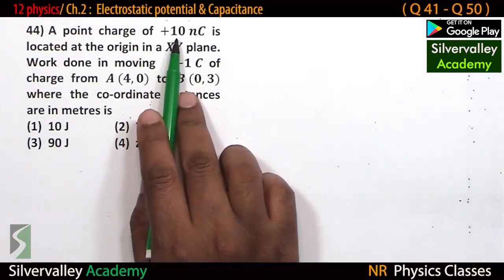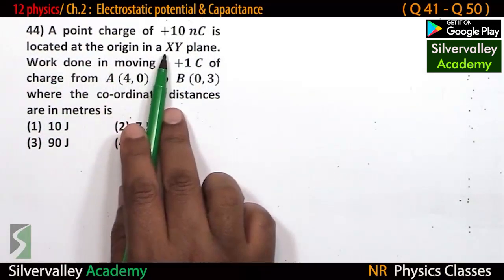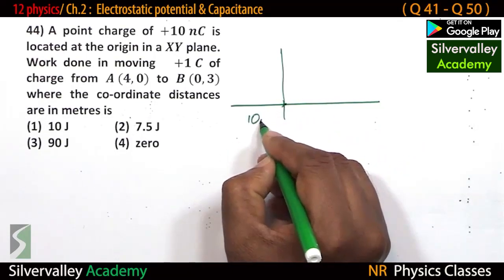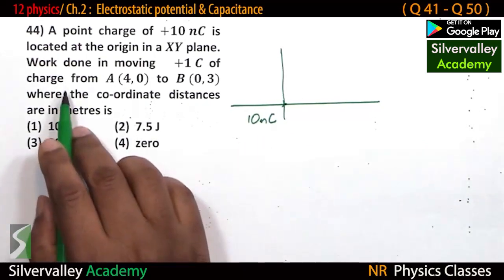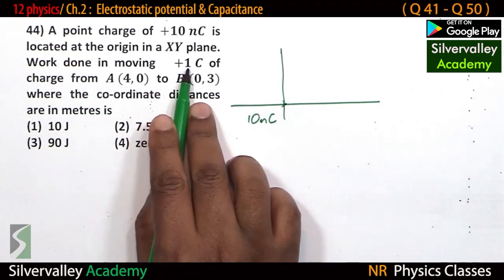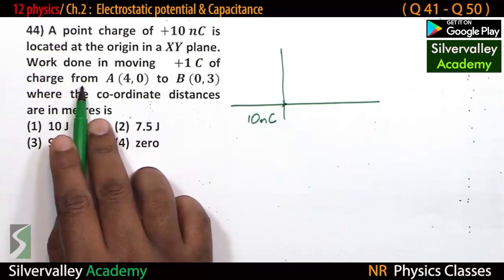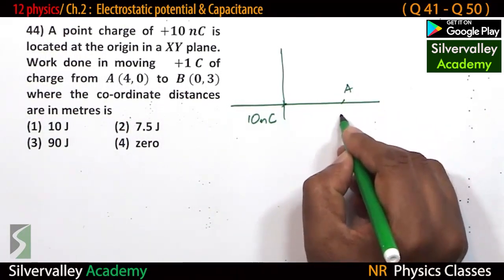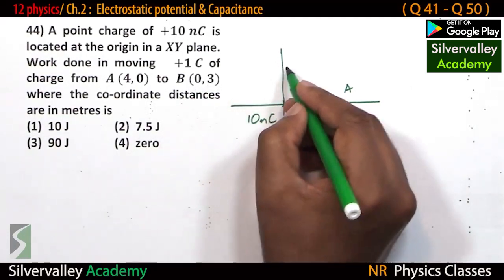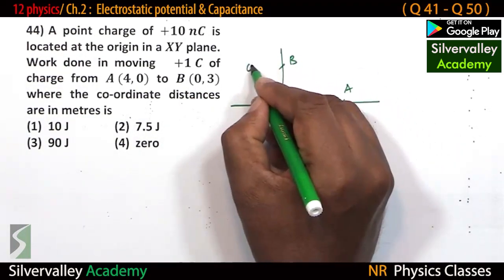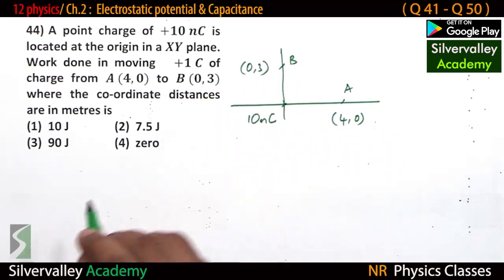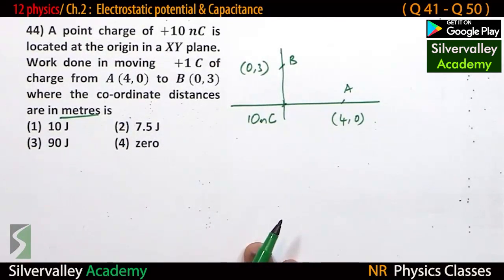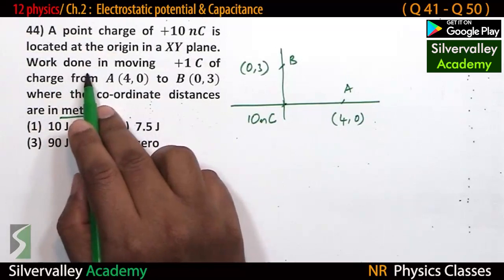a point charge of 10 nanocoulomb is located at the origin. This is 10 nanocoulomb. Find the work done in moving 1 coulomb of charge from A to B. A is (4, 0) and B is (0, 3). (0, 3) means it is on the y-axis, where the coordinate distances are in meters, right? So what is the work done?